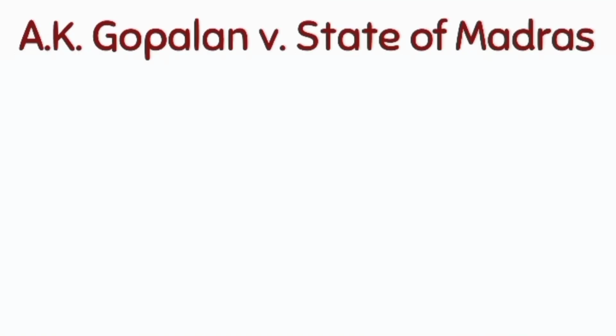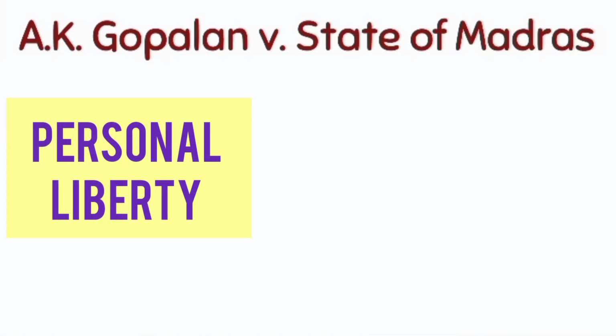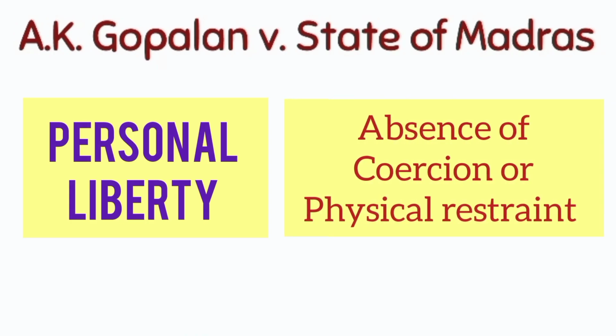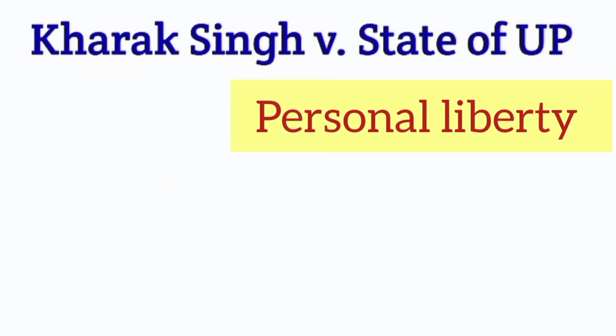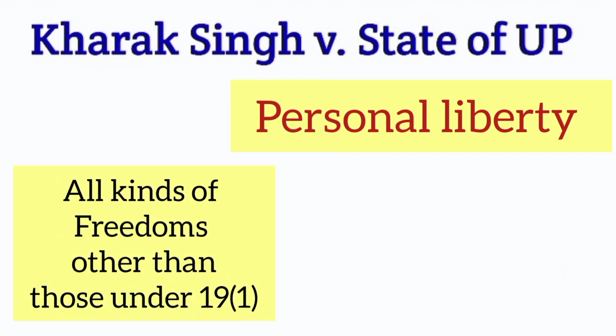In A.K. Gopalan vs. State of Madras, the term personal liberty was interpreted as the absence of coercion or physical restraint. Thus, the scope of the term personal liberty was very limited. But in the case of Kharak Singh vs. State of Uttar Pradesh, the scope of the term personal liberty was widened by the judiciary. The court held that personal liberty includes all kinds of freedoms other than those mentioned under Article 19 Clause 1. Because Article 19 Clause 1 specifically provides certain kinds of freedoms. Thus, the term personal liberty includes the residue of the freedoms contained in Article 19 Clause 1.